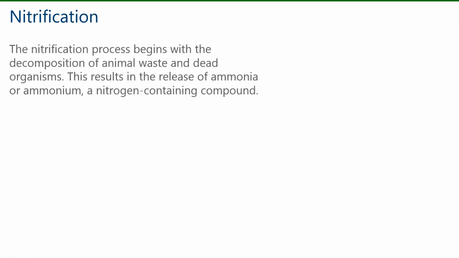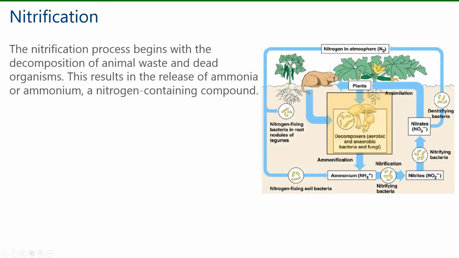Next, let's look at the nitrification process. The nitrification process begins with the decomposition of animal waste and dead organisms. This results in the release of ammonia or ammonium, a nitrogen-containing compound. We can see from our diagram that decomposers like bacteria and fungi break down dead plants and animals.